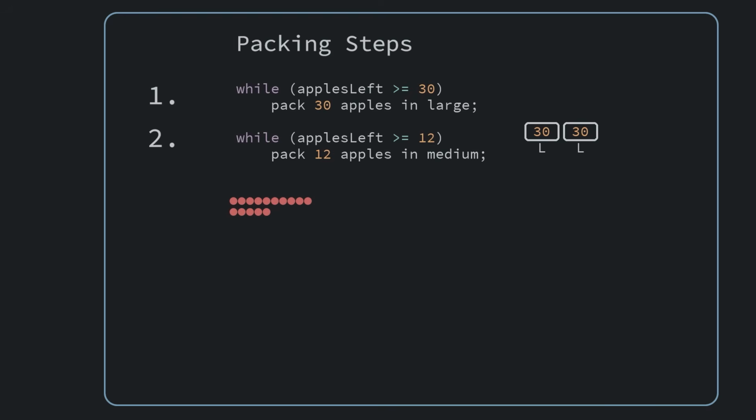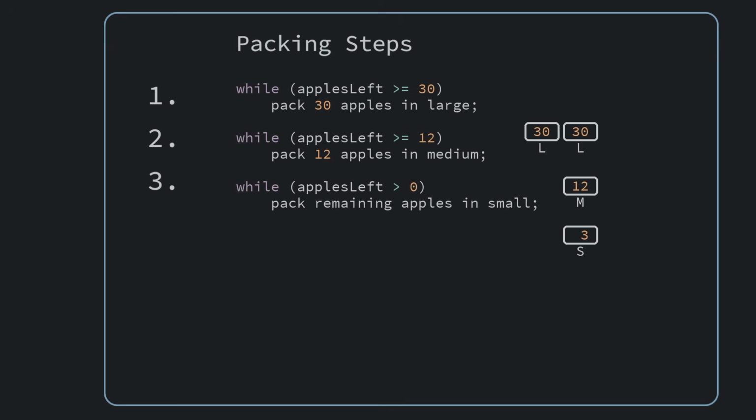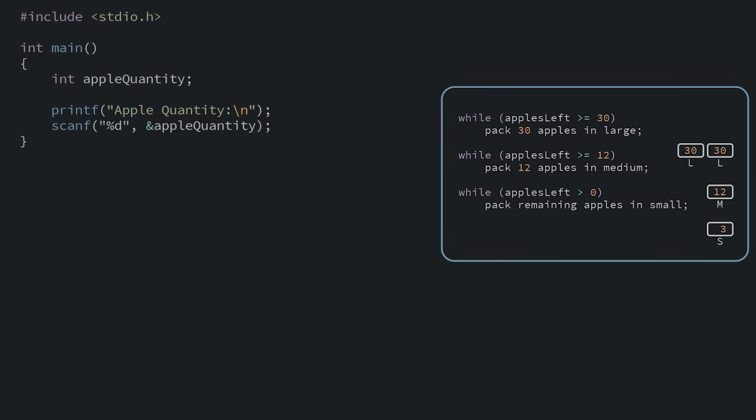In our 75 apples example, after filling up 2 large crates, we'd have 15 left, enough to fill up one entire medium crate. Then we'd just put whatever we have left over into small crates as long as we still have apples. That's another way of saying, while apples left is greater than 0, add apples to small crates. Now that we have a rough idea broken down, we can start converting our ideas from paper to code.